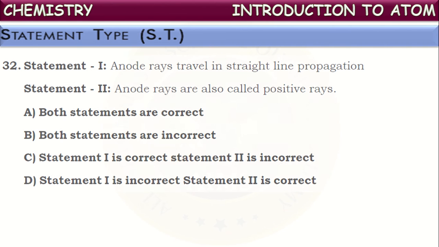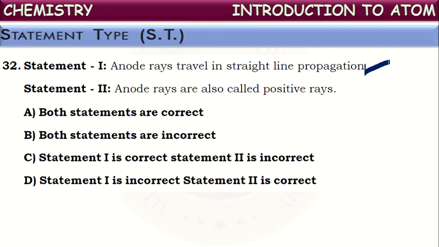Statement type questions. See the first statement in this question. Anode rays travel in straight line propagation. Yes, not only anode rays, actually cathode rays and anode rays both were observed traveling in straight lines in the discharge tube. This was observed by keeping an object in the path of these rays. When an object is kept in the path of anode rays, they create shadows exactly behind the object. When the object is moved, its shadow also moves. From that experiment, it was proved that anode rays travel in straight line propagation.